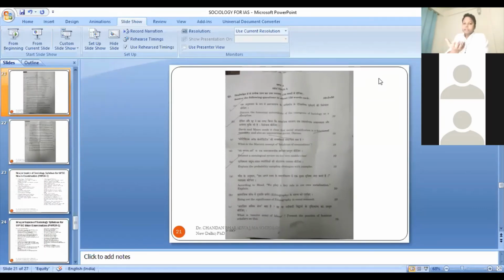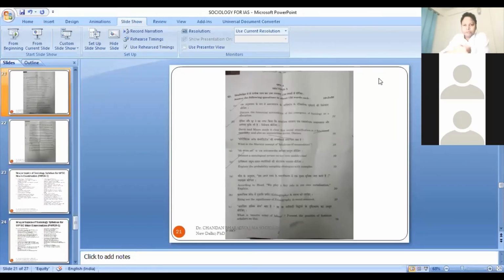If you start preparing the subject, you have to deal with the emergence of the discipline, and you can see there is a direct question from that very basic topic, which is the very first unit of paper 1. So you often get very direct questions in which you don't have to rely on so many sources. If you have a good understanding of these things, you can write a good answer and you will score well.